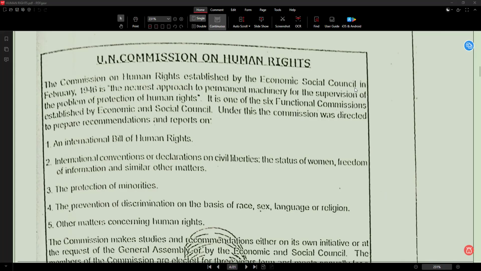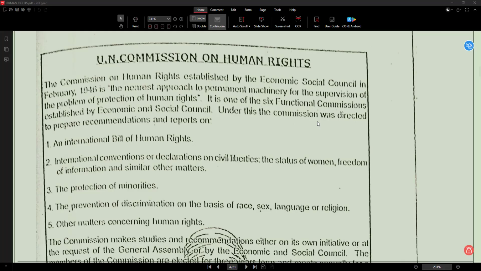Economic Social Council means a body of the United Nations dealing with economic and social matters, and the date was mentioned, February 1946.